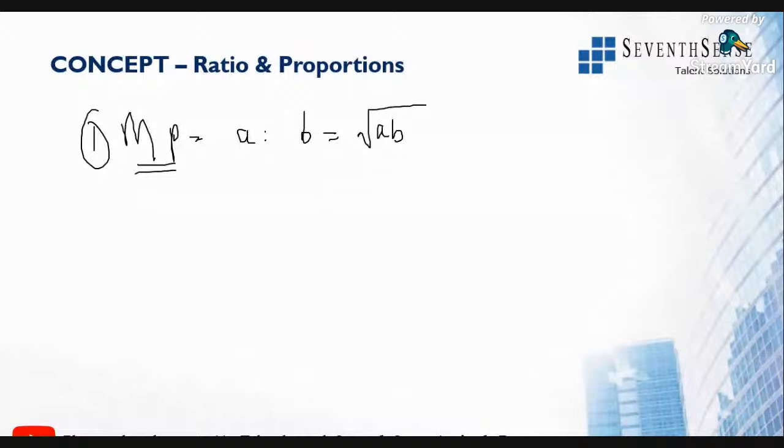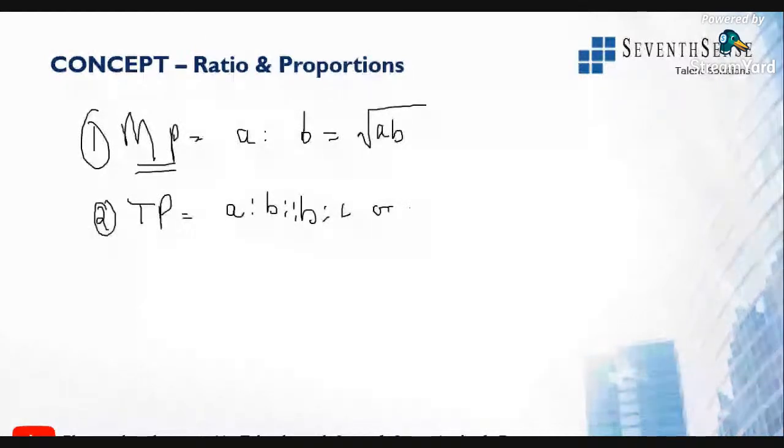The second one will be third proportion. Third proportion will be with respect to three different values, that is A is to B, B is to C. Sometimes they will also give it in the form of A is to B is equal to C is to D. Either it will be 3 terms or 4 terms.